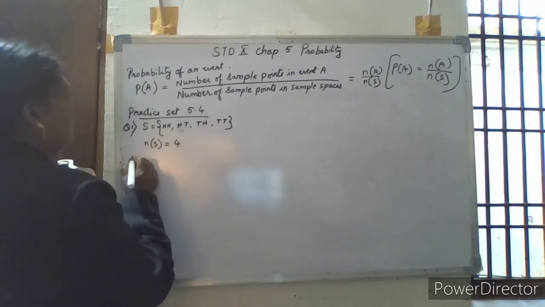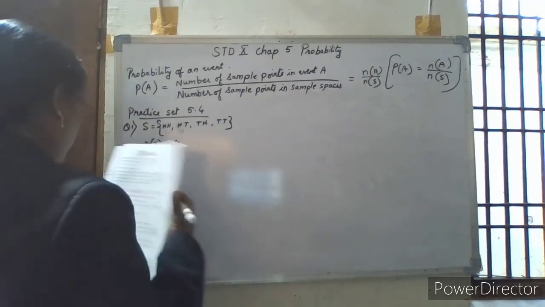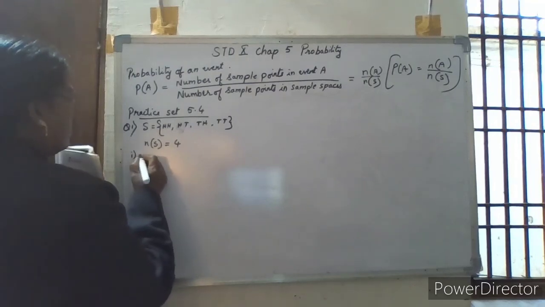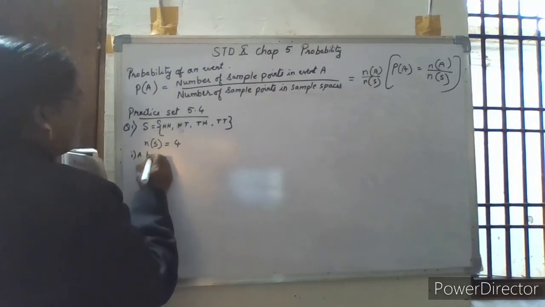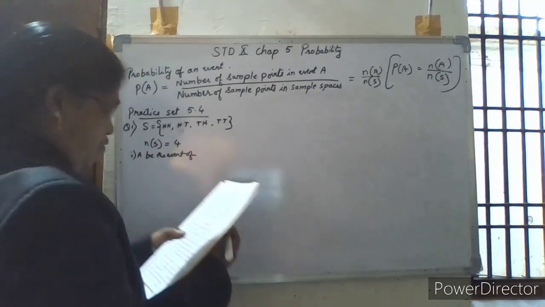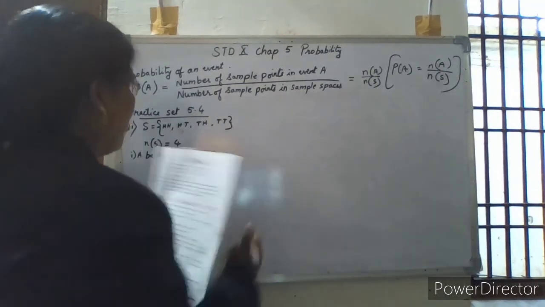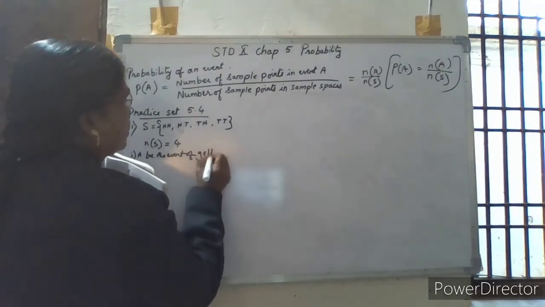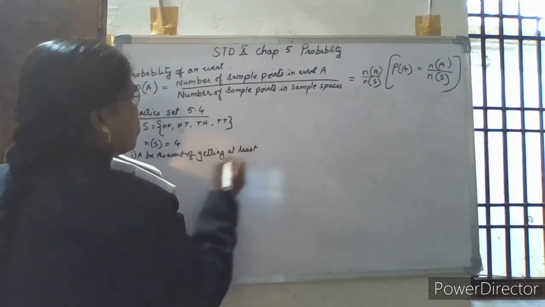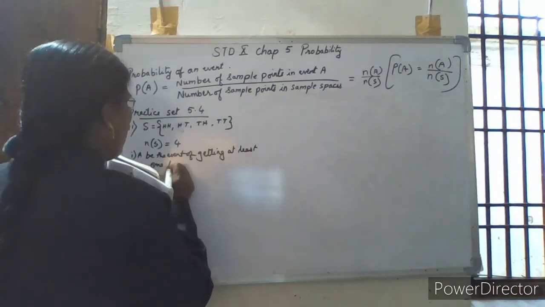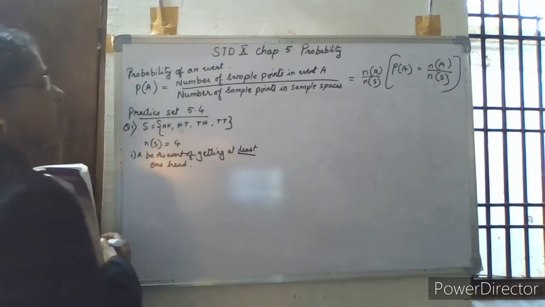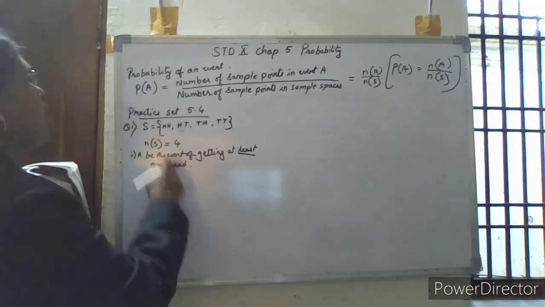Now for event A for the first question, let A be the event of getting at least one head. At least, when that word comes, it means one head or more than one.